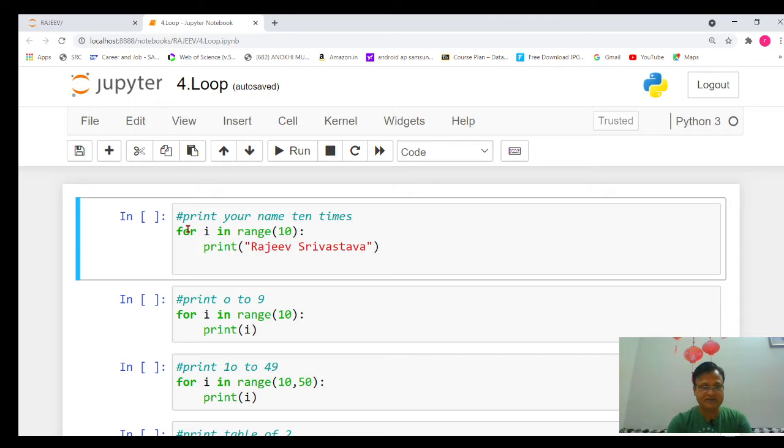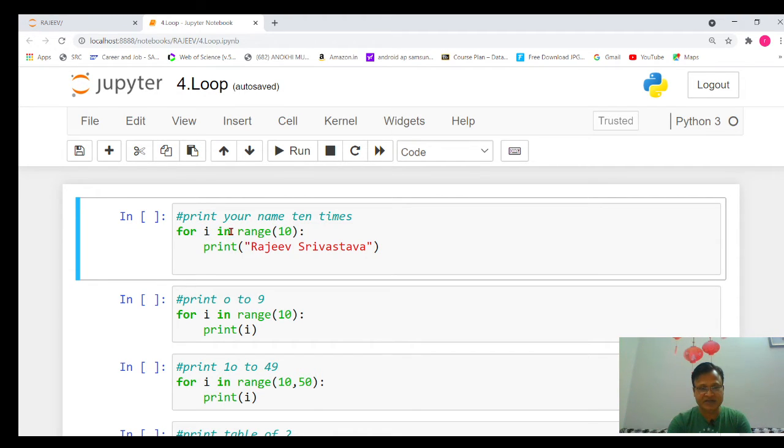In this program, the agenda is to print my name 10 times. To execute that program, we will use for loop. The syntax will be for i in range 10.